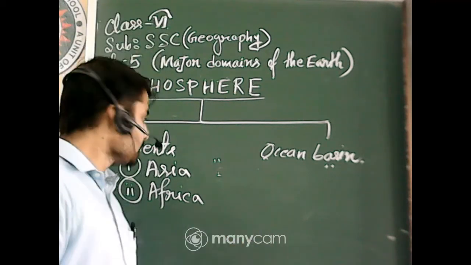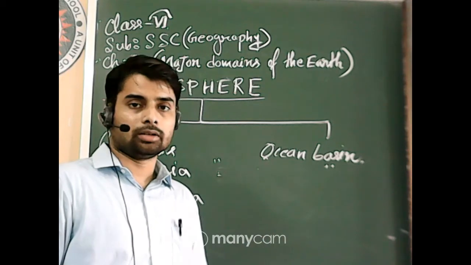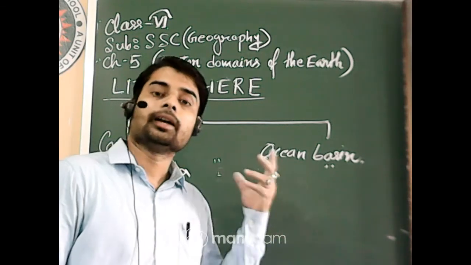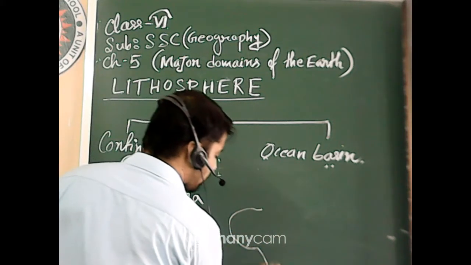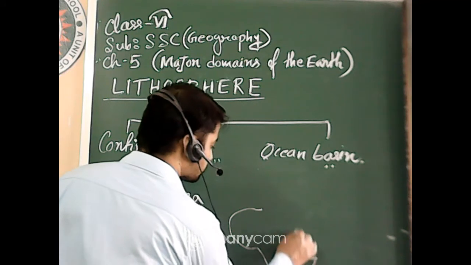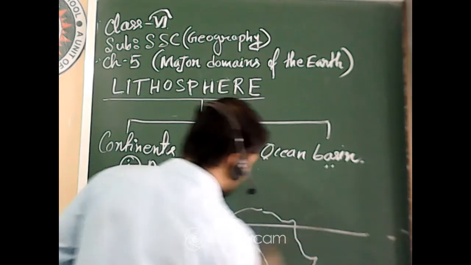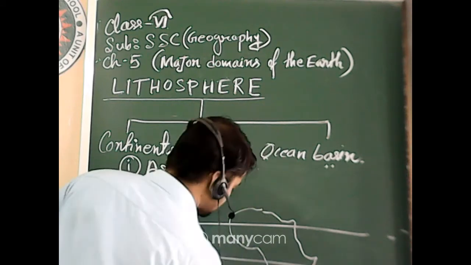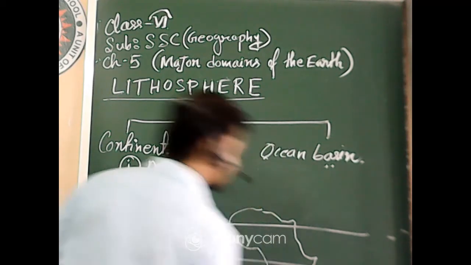And Africa is the only continent through which the 3 major latitudes pass. Okay, suppose if I draw, this is Africa, and the 3 major lines, this is Madagascar also here, and Seychelles.